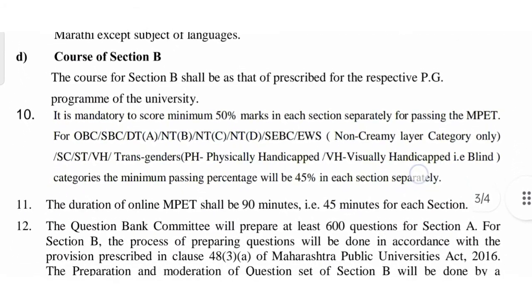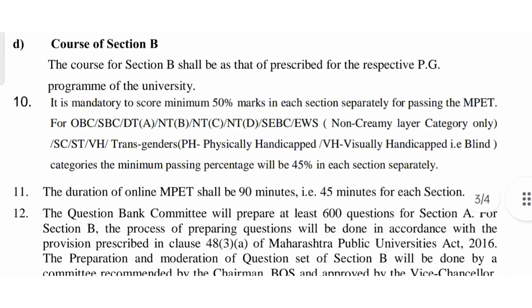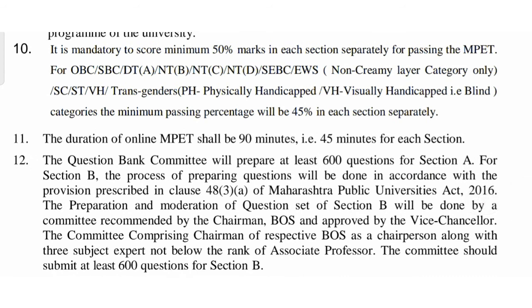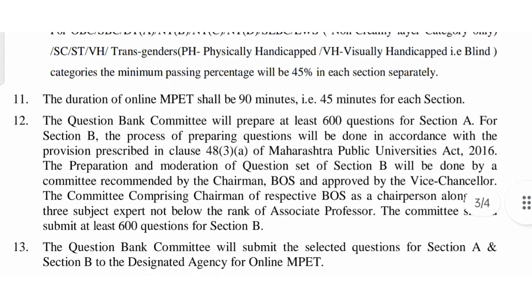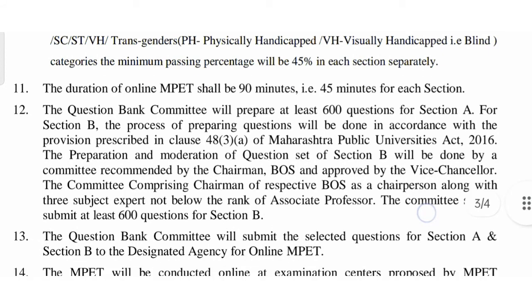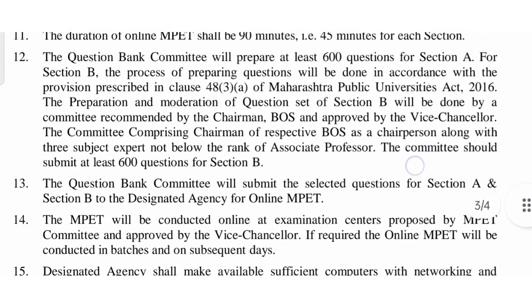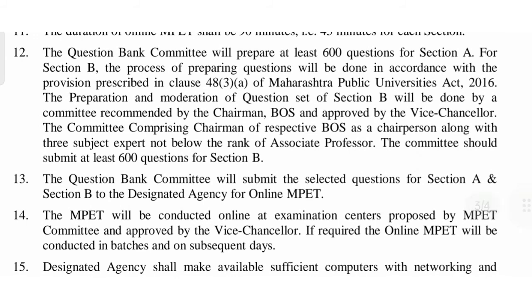For Section B, your syllabus is based on your MSc, MA, MCom, or your PG degree, one can say, and you require 50% marks for qualifying this exam. The duration for this examination is 90 minutes, that is 45 minutes for Section A and 45 minutes for Section B. In that way the paper distribution is there. These are all the information regarding MPET.